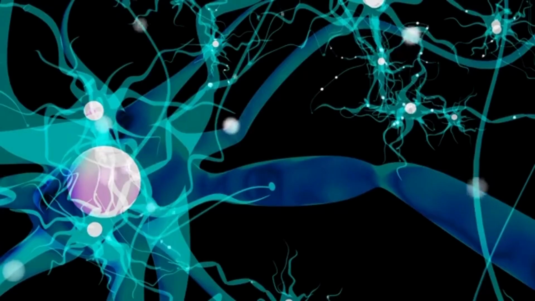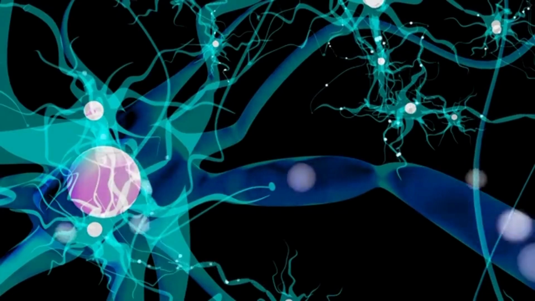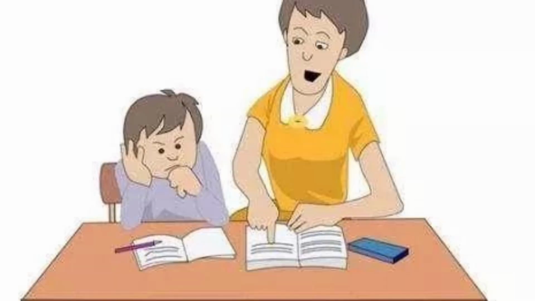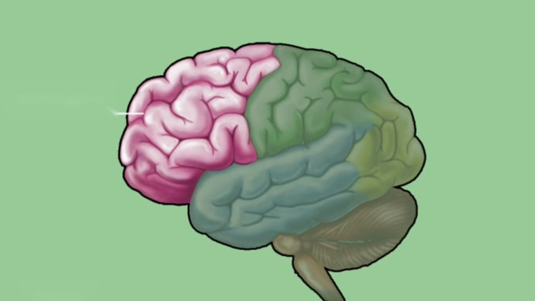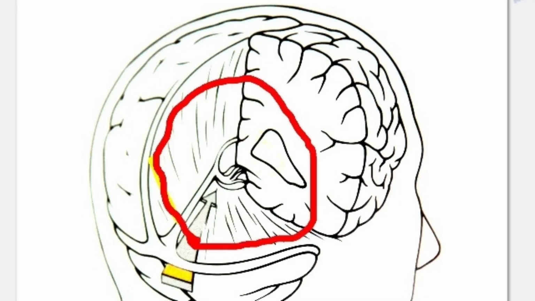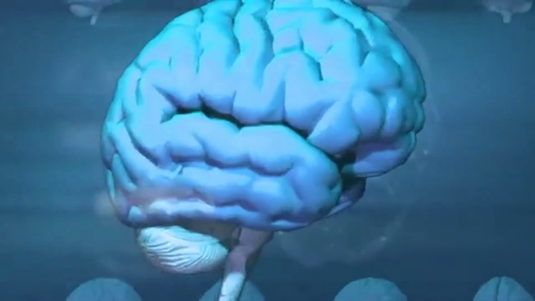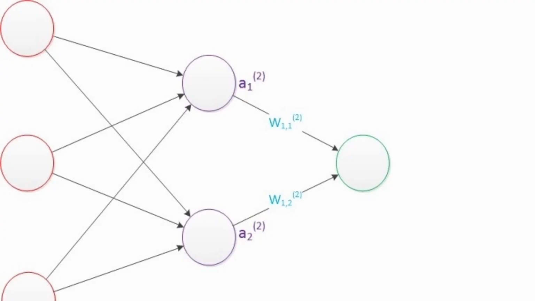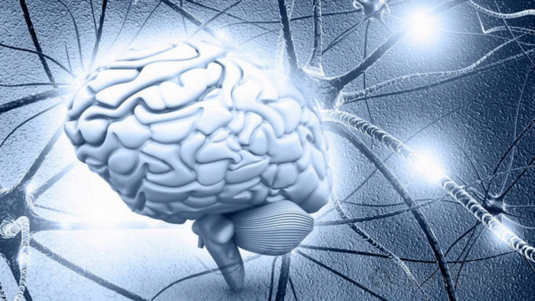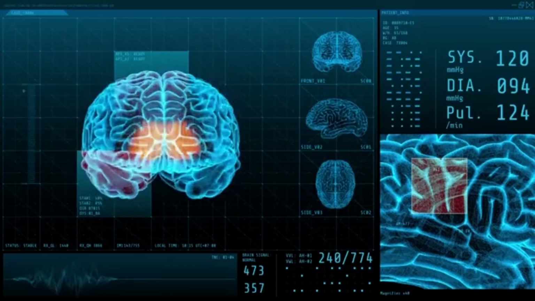1. Neuroplasticity. Neuroplasticity refers to the brain's ability to change its structure and function in response to experience. This process is critical for learning because it allows the brain to adapt to new information and experiences. There are two main types of neuroplasticity: synaptic plasticity and structural plasticity. Synaptic plasticity refers to changes in the strength of connections between neurons, while structural plasticity refers to changes in the number and shape of neurons.